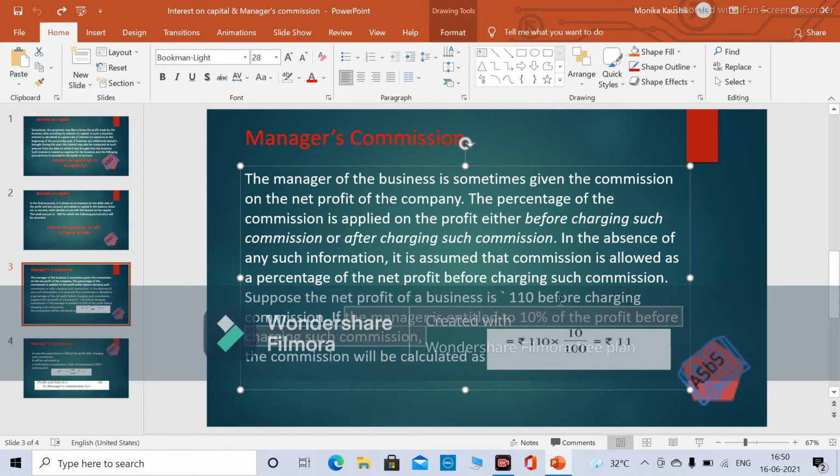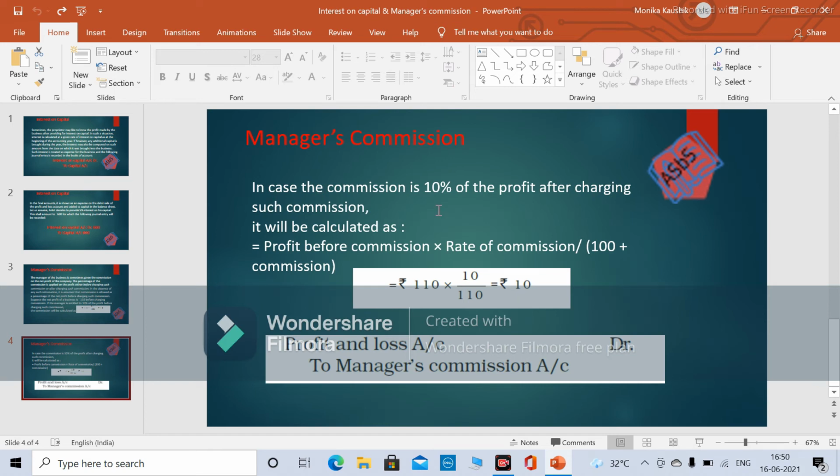In case of after charging such commission, then we will have to add it. What we will do is 100 plus this. So this is a very simple formula. Before charging such commission, net profit multiplied by percentage divided by 100. And in the after case we will have to add the rate, like we have done here; 10% was the rate given, we will have to add it.